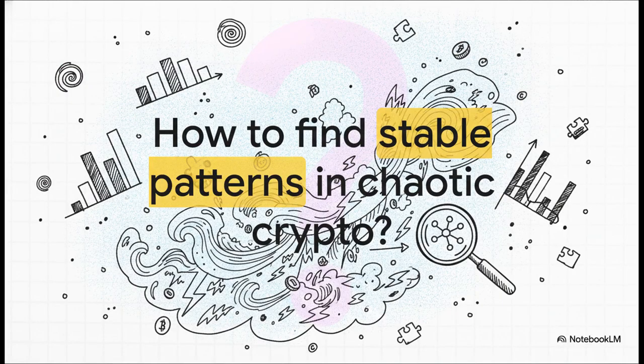So you really have to ask yourself, how do you find stable patterns in the completely chaotic world of crypto? I mean, this is literally the ultimate challenge for financial data analysts out there. When markets are highly unpredictable and shifting wildly from day to day, trying to isolate which assets actually move together and determining true underlying correlations is remarkably difficult. There is just an overwhelming amount of market static.